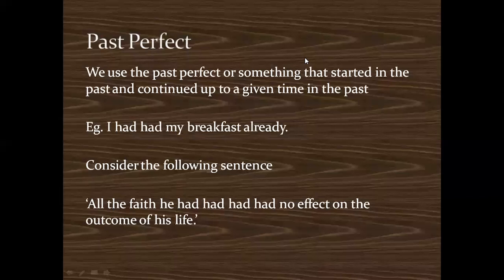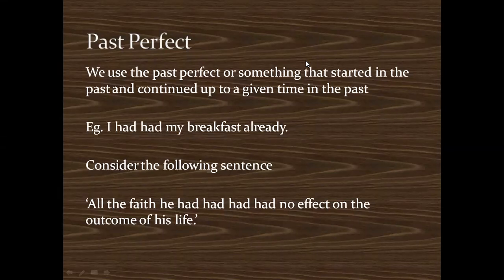What does the second and fourth had mean? It means all the faith he had gained had absolutely no effect on the outcome of his life. So what did I do? I replaced the second had and the fourth had with a regular verb. All the faith he had received had totally no effect on the outcome of his life.